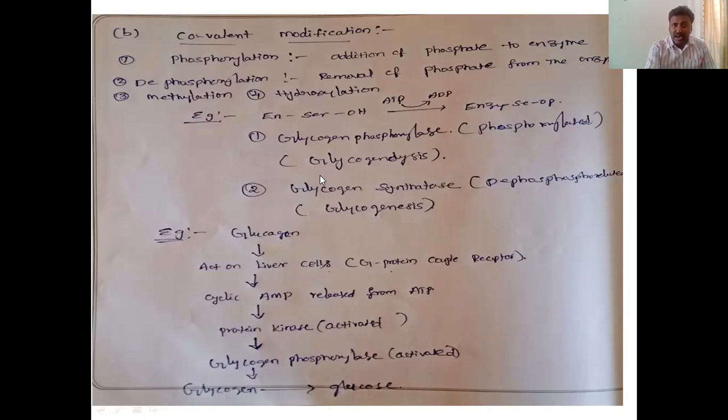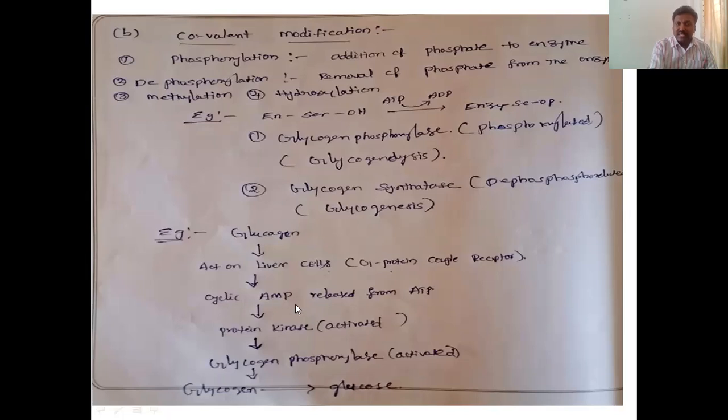Let us see how it happens at the cellular and molecular level. If you observe glucagon, it is secreted from the pancreas, from the alpha cells. It is released into the blood, then it binds to the liver cells, to the G protein coupled receptor on the liver cell. There it binds, and then cyclic AMP levels rise.